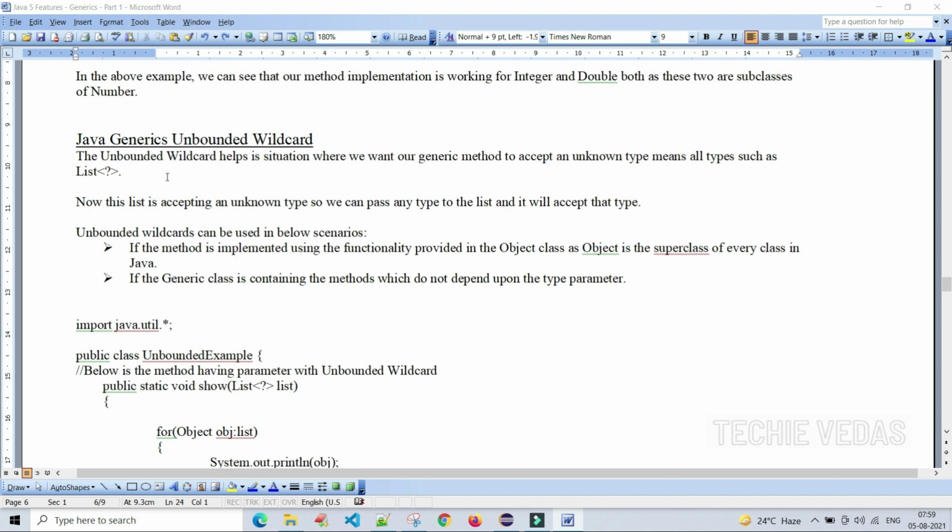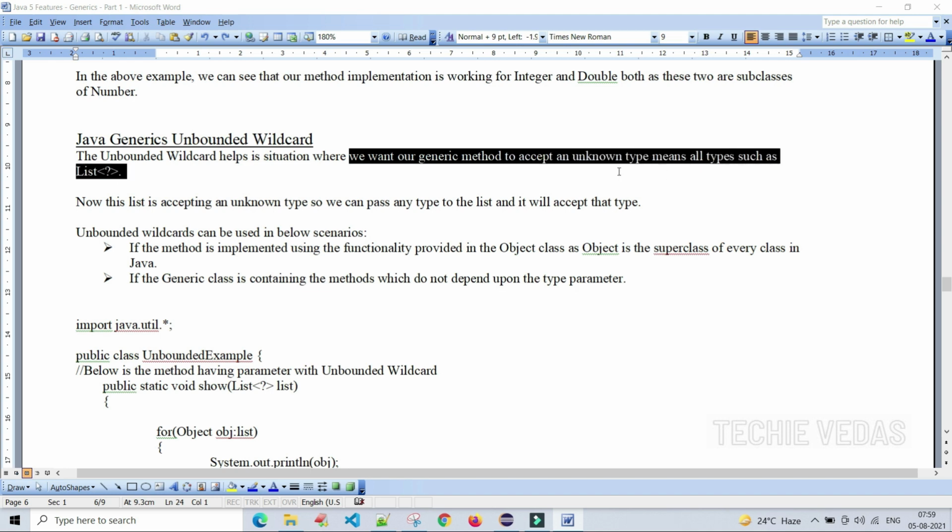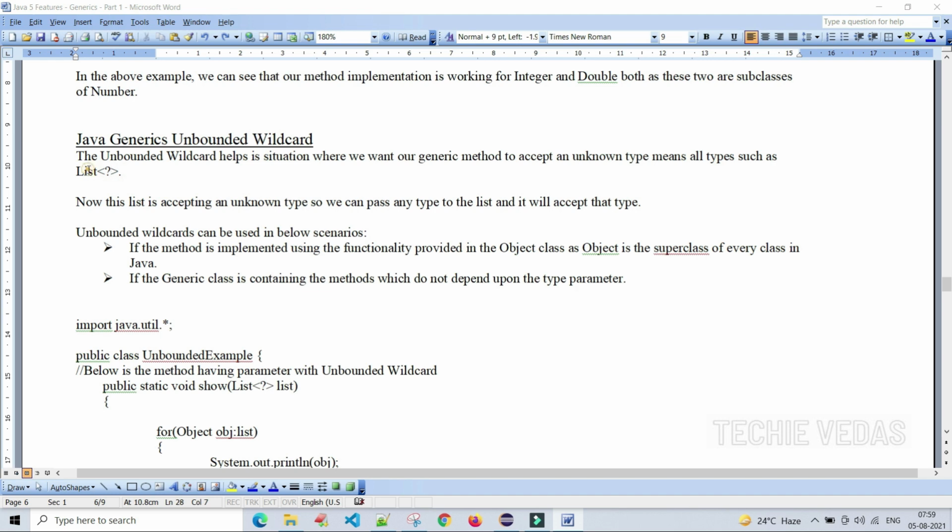The unbounded wildcard helps in situations where we want our generic method to accept an unknown type, meaning all types. If we mention List of question mark, it means I don't know what type of object the user will store in that list, so I have given it as a question mark. That is what we call an unbounded wildcard. Now this list is accepting an unknown type, so we can pass any type to the list and it will accept that type.